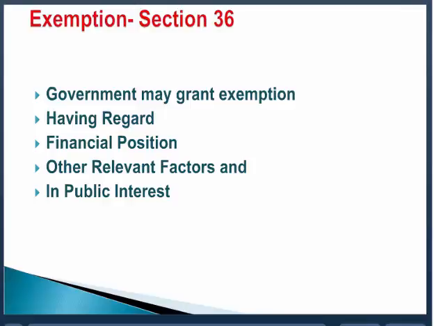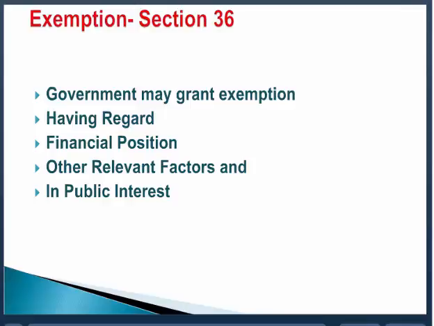Then ultimately, when can the exemption be granted? Before the exemption is granted, the government will have regard to the financial position of the organization and other relevant factors. And if the government feels that it is in the public interest, then the government may grant the exemption. So having regard to financial position, other relevant factors, and the public interest, you can grant the exemption. Now friends, before I proceed, let me make a little comparison.